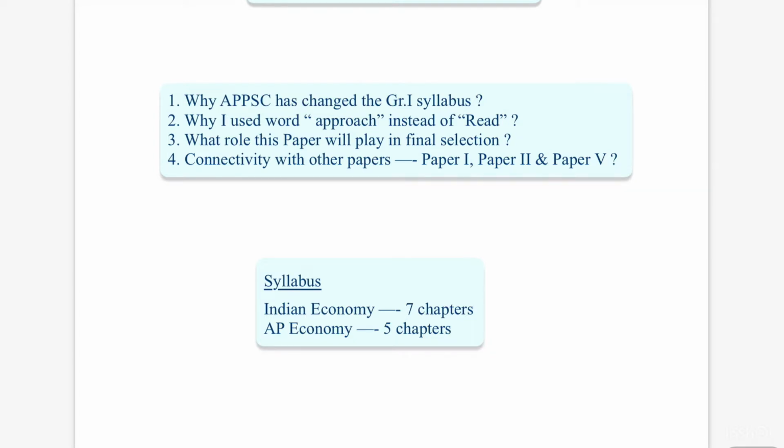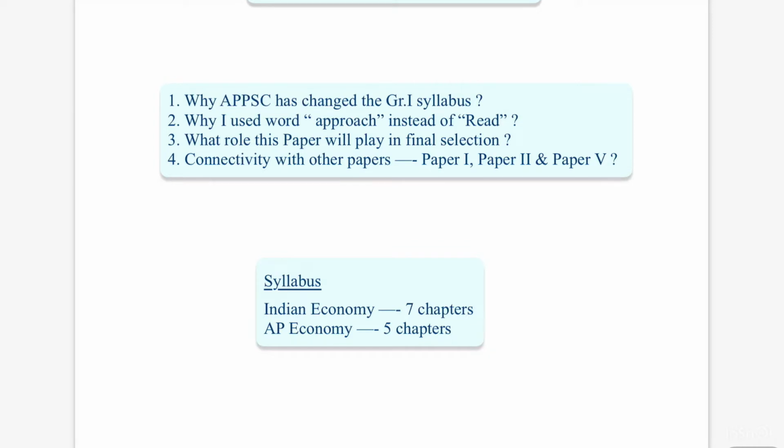They expect the aspirant to have first hand knowledge about the nature, scope, opportunities and challenges of the Indian and AP economy, and the solutions to overcome those challenges. This is what they are expecting, and because of this they have changed the syllabus to reflect a holistic approach to the economy.